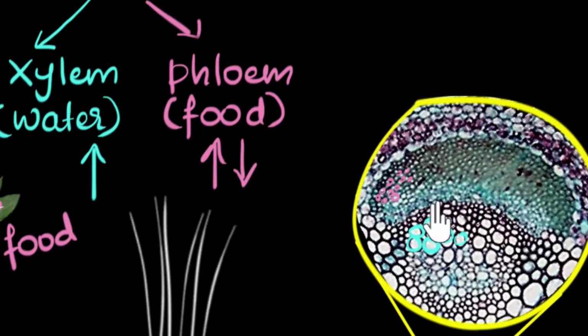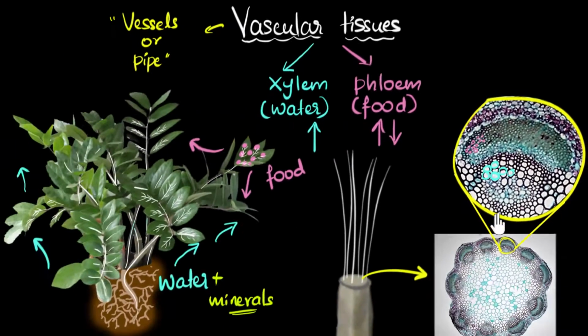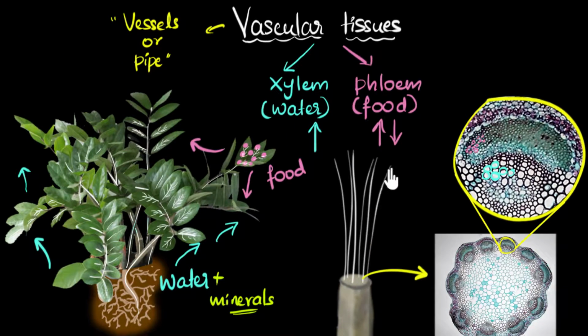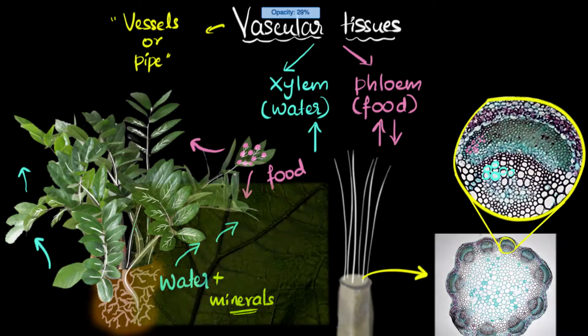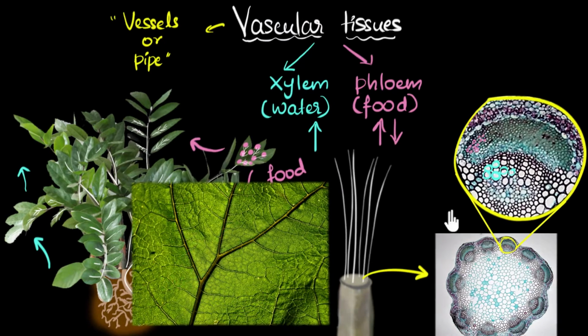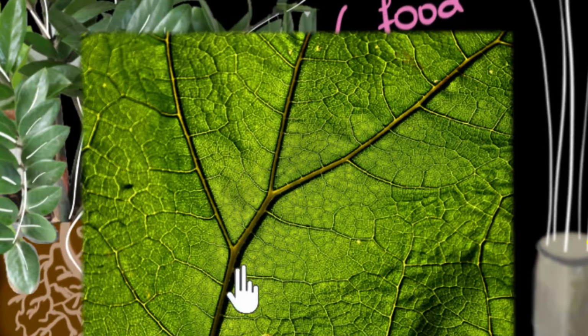And so you can see a lot of xylem and a lot of phloem are bundled together along with some other supporting cells as well. And that bundle is what I've drawn over here. So the single thing that I've drawn over here is both lots of xylem and lots of phloem together. And these pipes, they start from the roots and they end all the way into the leaves. So let me show you a zoomed in version of the leaf. Right? You may have seen a leaf like this. The veins that you see in the leaves are actually the xylem and the phloem.